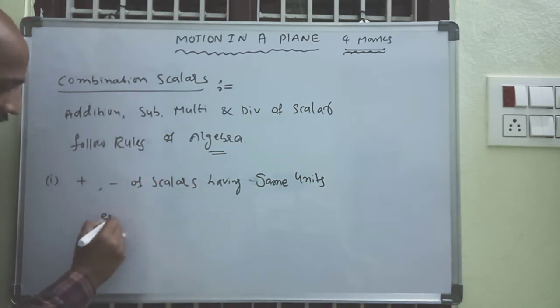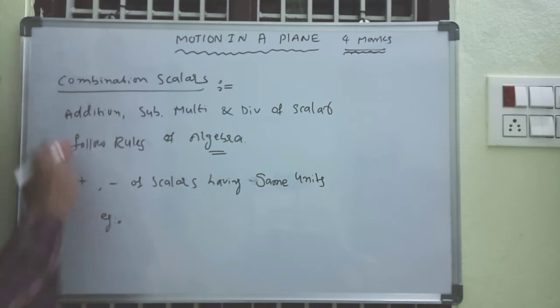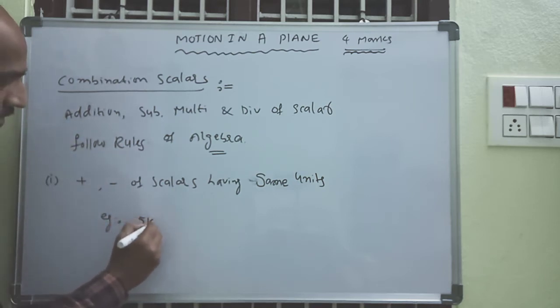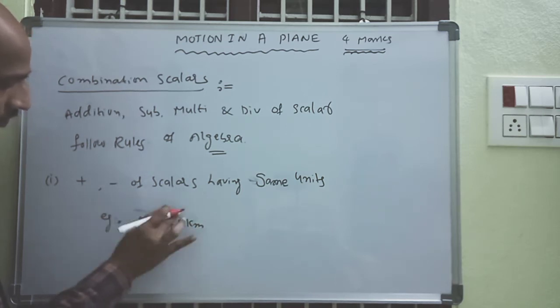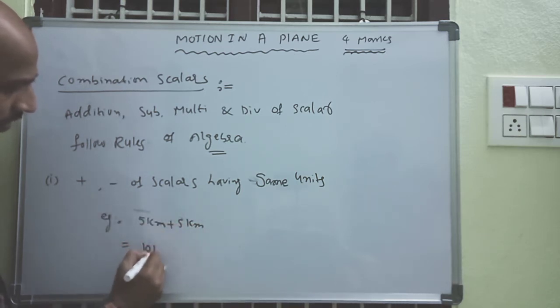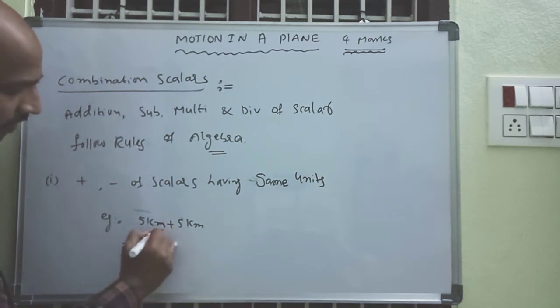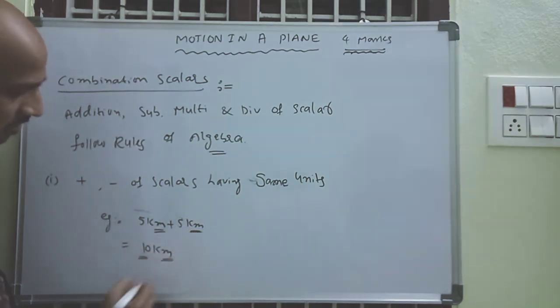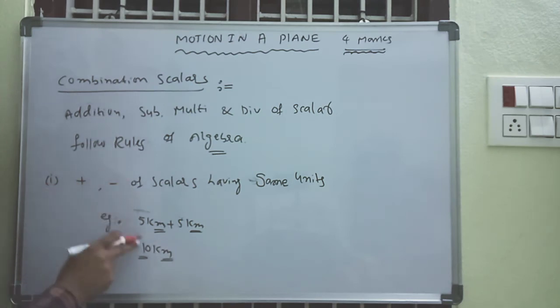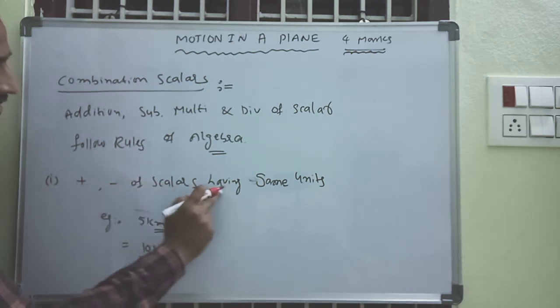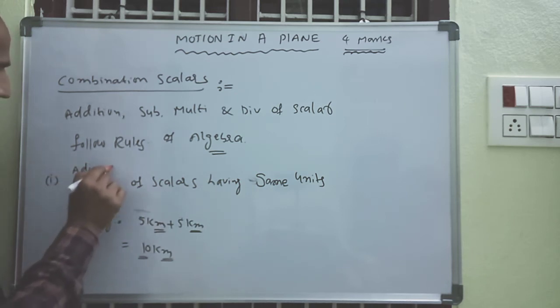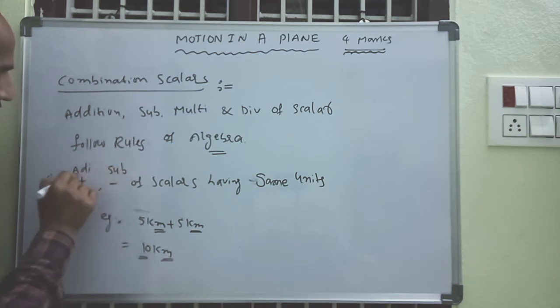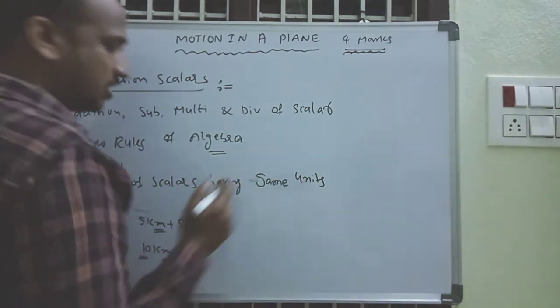For example, the distance 5 kilometers plus 5 kilometers, total 10 kilometers. 10 kilometers is the distance. Here the unit is not changing. This is the addition, this is subtraction. Addition and subtraction of scalars having the same units.